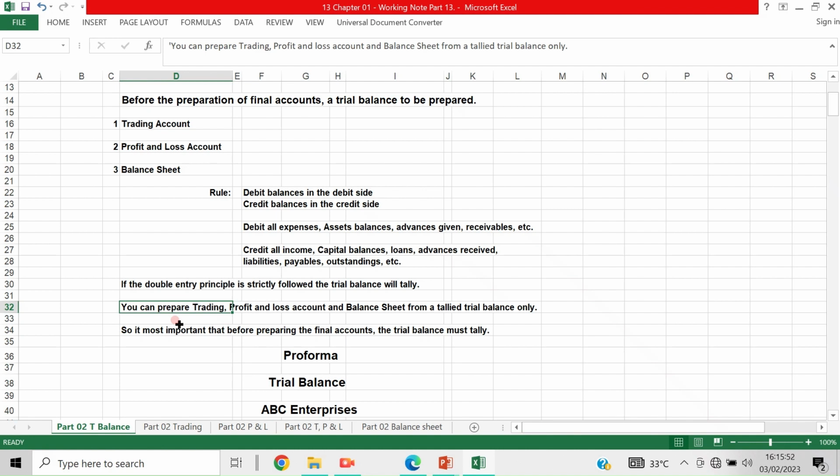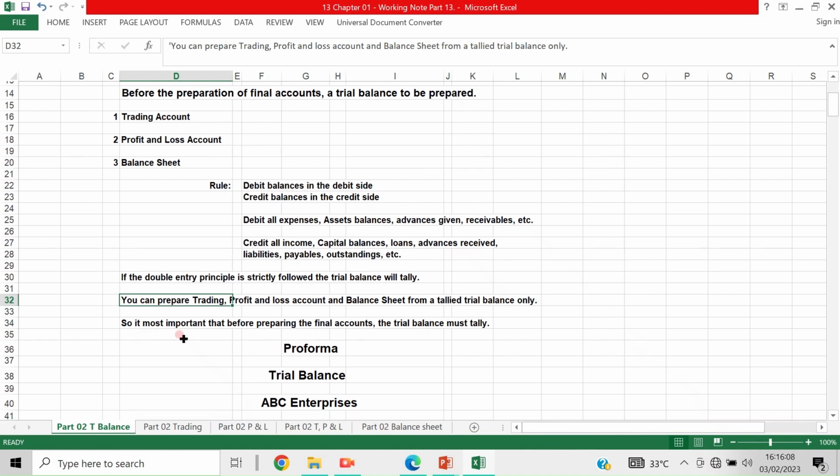But trial balance tally means arithmetical accuracy, just to make sure that then the balance sheet will tally. So it is most important that before preparing final accounts, the trial balance must be prepared and must tally.